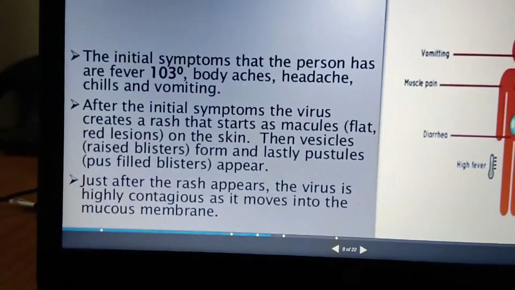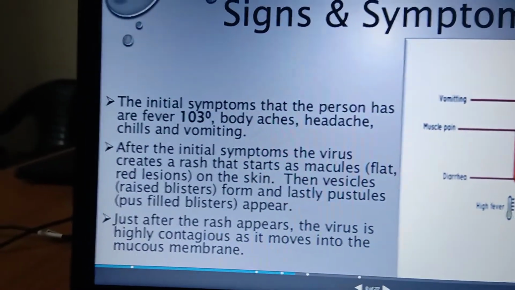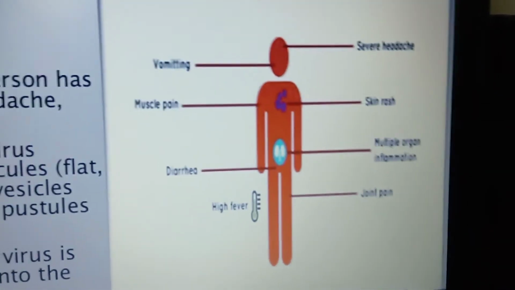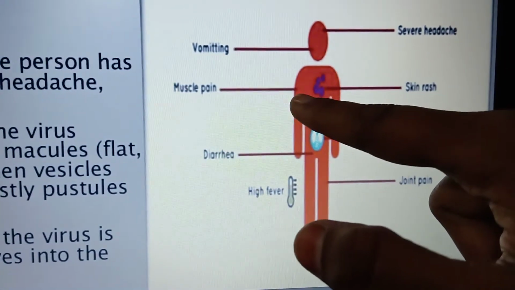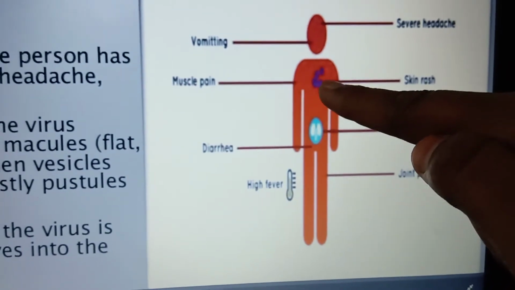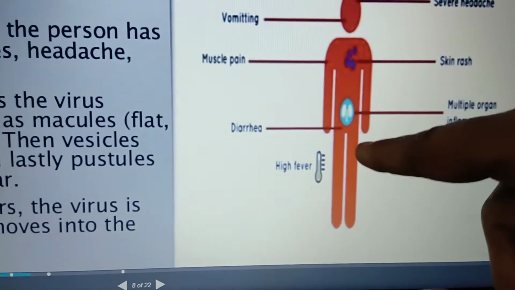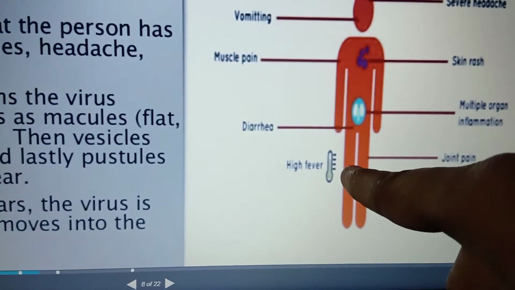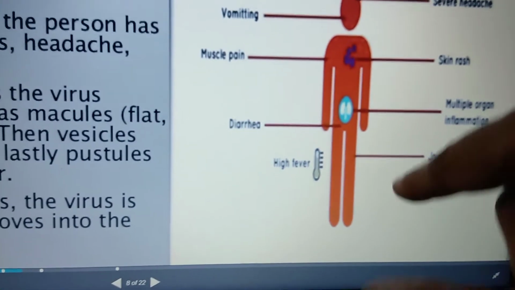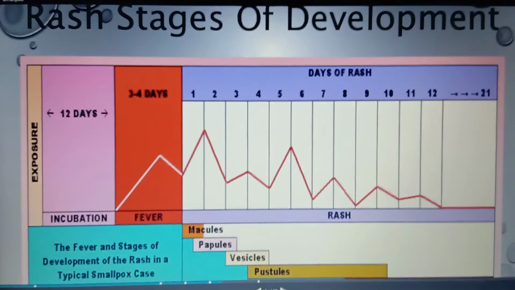Okay, signs and symptoms we already discussed in the pathophysiology. Fever will be there, about 103 degrees. Some body ache, headache, chills, and vomiting. In the diagrammatic representation, they show severe headache, vomiting, and muscle pains. Skin rashes, they show the blue spots. Multiple organs are inflamed, like the kidneys and intestines, diarrhea will be there, and high fever of 103 degrees, and you will have joint pain. These are all the signs and symptoms attributed to smallpox.